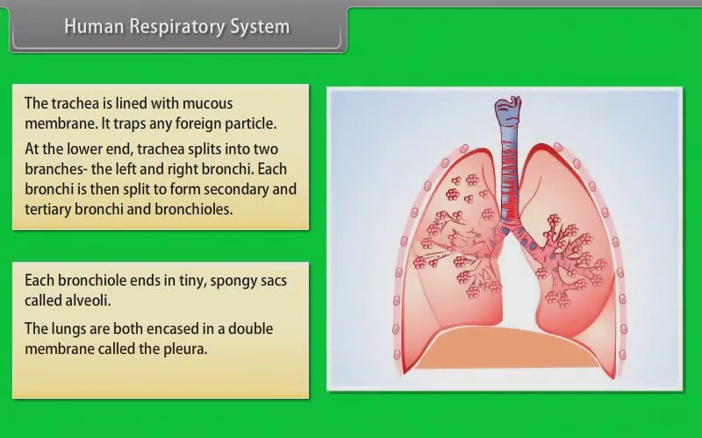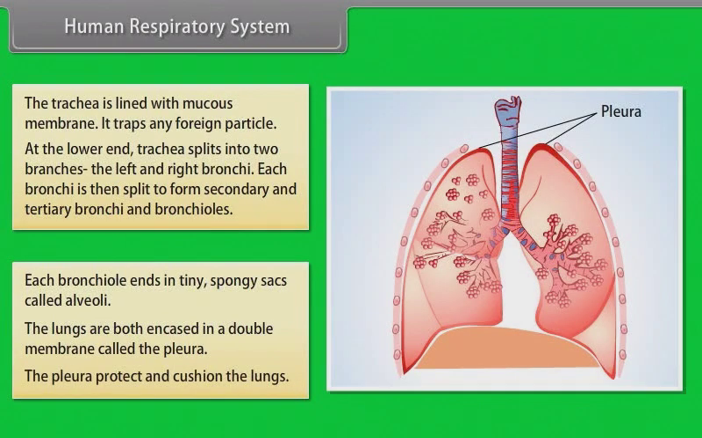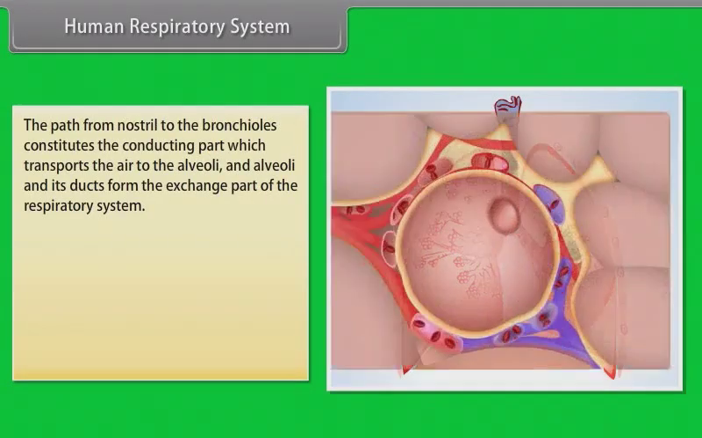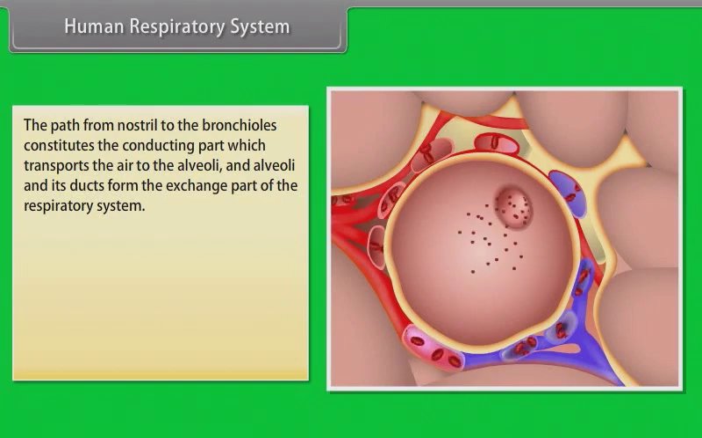The lungs are both encased in a double membrane called the pleura. The pleura protect and cushion the lungs. The path from nostril to the bronchioles constitutes the conducting part which transports the air to the alveoli, and alveoli and its ducts form the exchange part of the respiratory system.